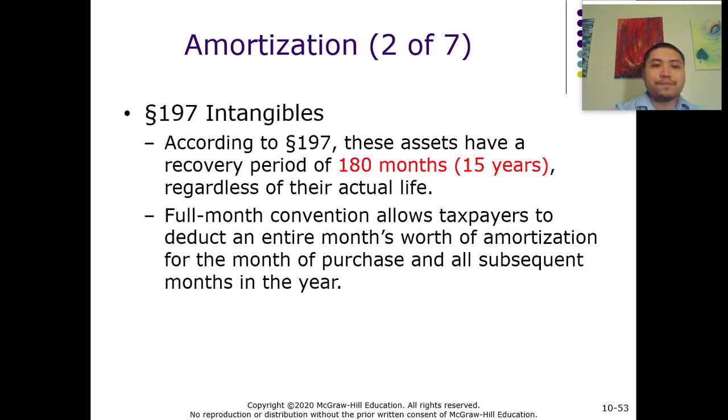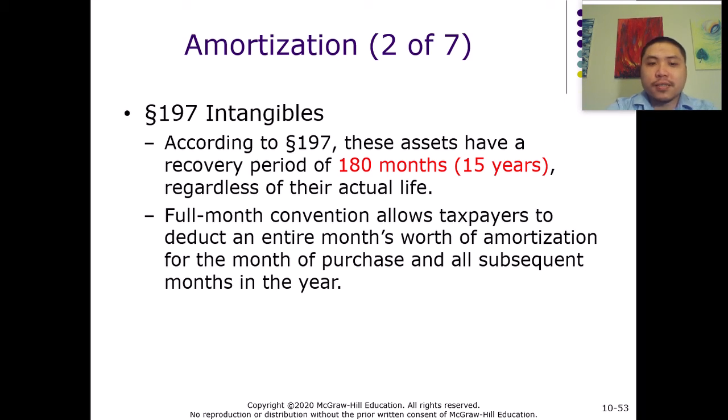And for this type of intangible, the taxpayers can use the full month convention. So pretty much the taxpayer can start amortizing the intangible asset the first month that they got the intangible asset.